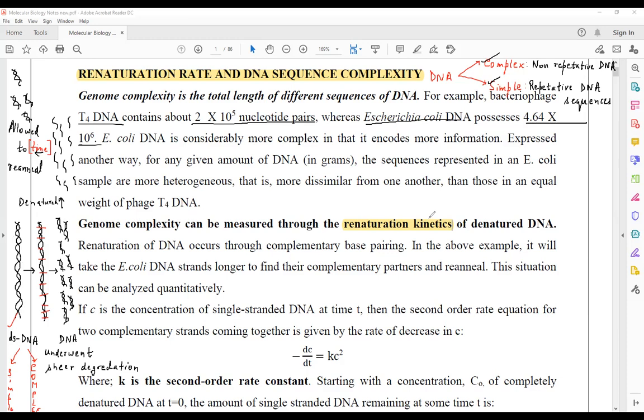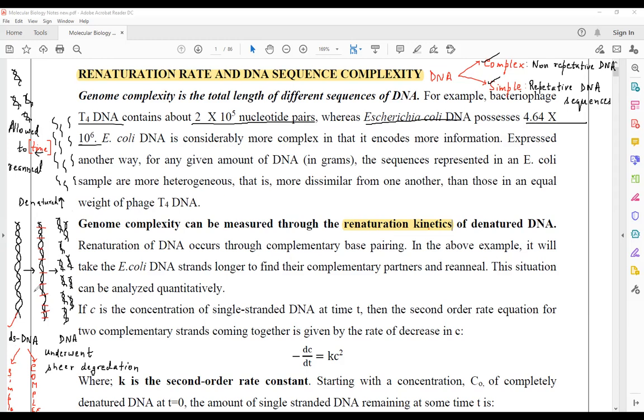So the renaturation kinetics refers to the mechanism by which you can assess whether the double-stranded DNA which is undergoing shear degradation is a complex DNA molecule or a simpler DNA molecule. DNA molecule जिसका shear degradation हो रहा है, वो DNA molecule complex है या वो DNA molecule simple है? How to determine? We have to determine by allowing the denatured DNA to re-anneal itself.